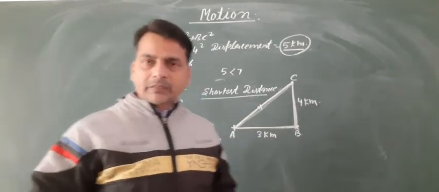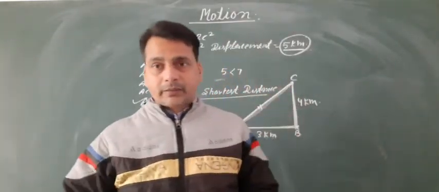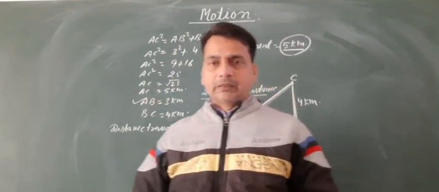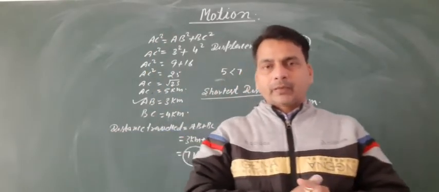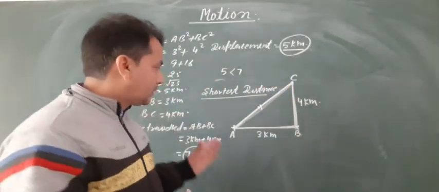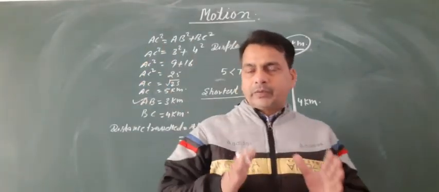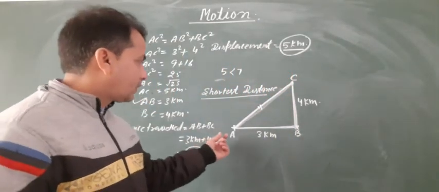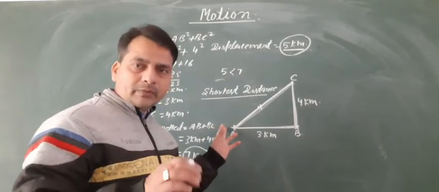Next, what is the difference between the distance traveled by the moving object and displacement? First, distance traveled is a scalar quantity and displacement is a vector quantity, meaning a physical quantity which has magnitude as well as direction.